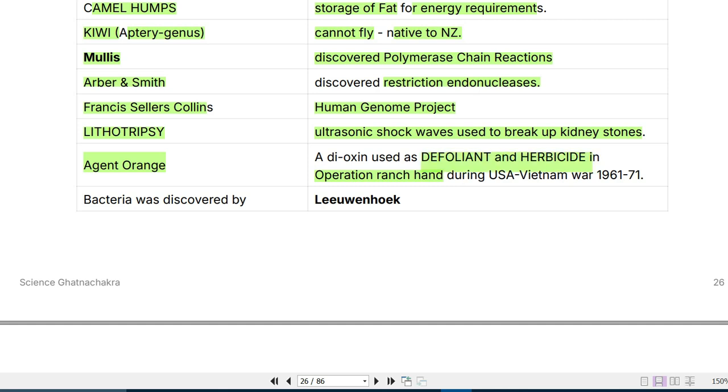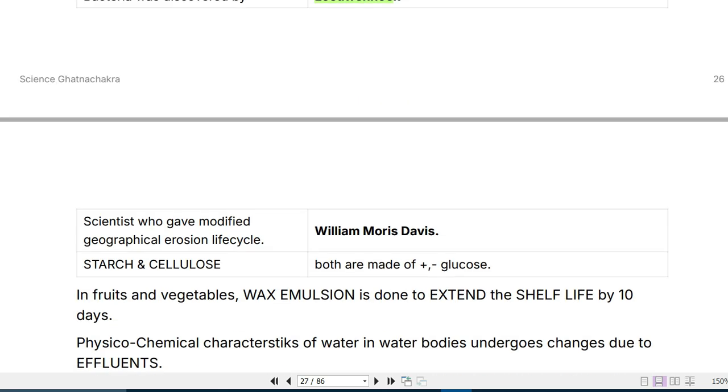Bacteria was discovered by Leeuwenhoek. The scientist who gave the modified geographical erosion cycle was William Morris Davis. Starch and cellulose, both are made of plus and minus glucose. Now what are they? You don't need to know. Just remember that starch is made of plus glucose and cellulose is made of minus glucose. In fruits and vegetables, wax emulsion is applied to extend the shelf life by 10 days. So wax is applied to fruits and vegetables to extend the shelf life by 10 days.